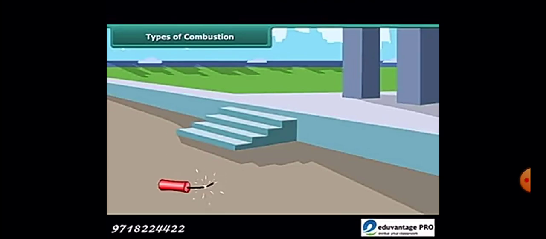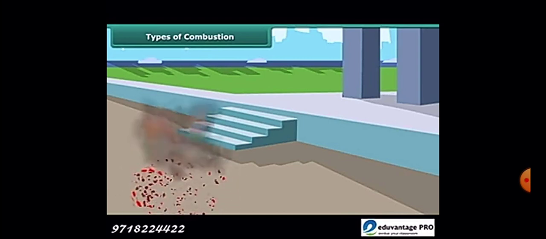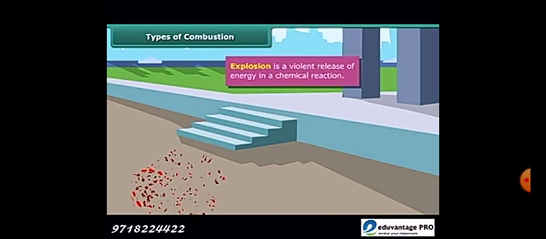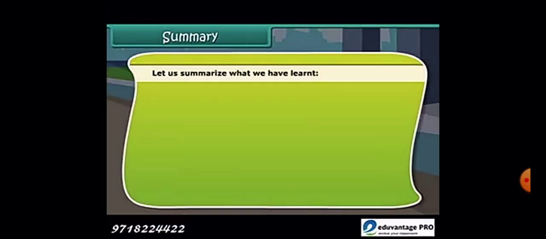The third type of combustion is called explosion. With a Diwali cracker, when you burn it, what happens is it burns so rapidly that it blasts, which is an example of explosion. So we have three types of combustion: rapid, spontaneous, and explosion.